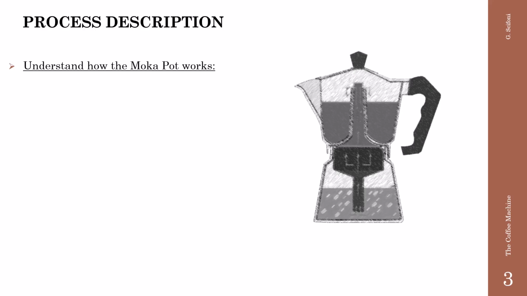We want to understand how the moka pot works first: which are the parts and geometry, the recipe, the operation, and we display some assumptions.